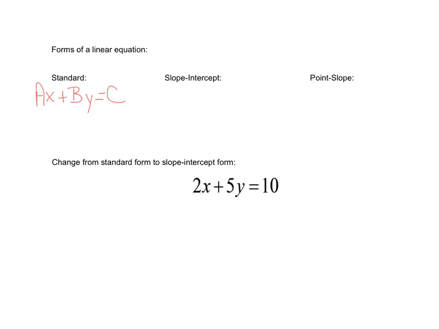And one rule is that a, b, and c, those are going to be the numbers that you see in the equation. A, b, and c are all going to be integers, okay?